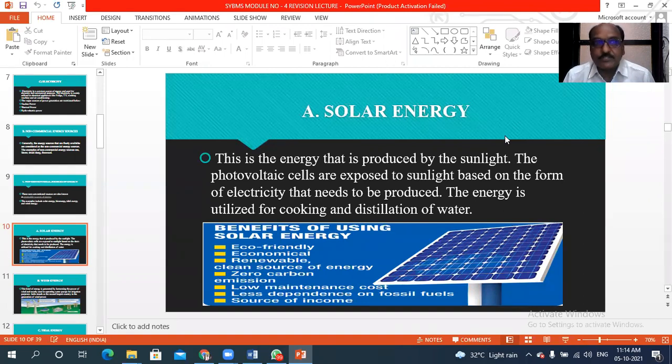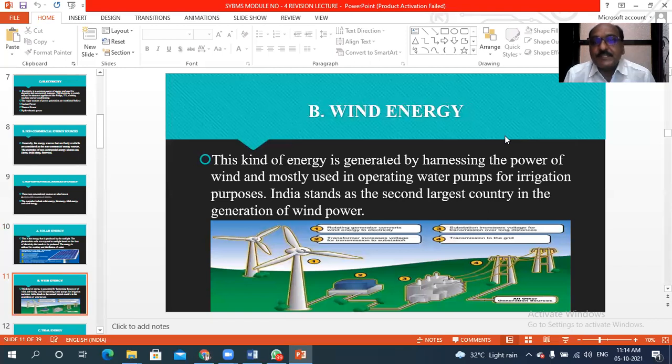It is the most important eco-friendly source of energy. After that, dear students, wind energy: that energy which we can generate from the wind force, wind power.